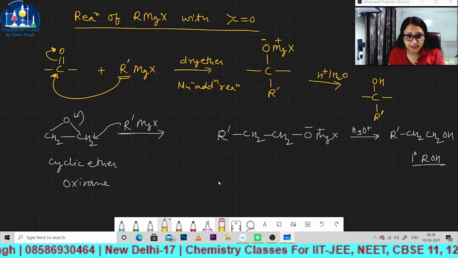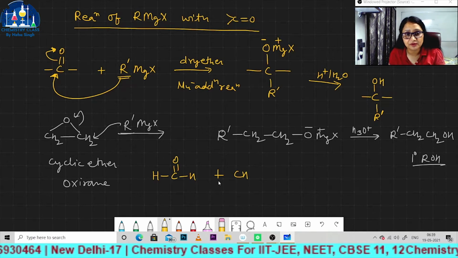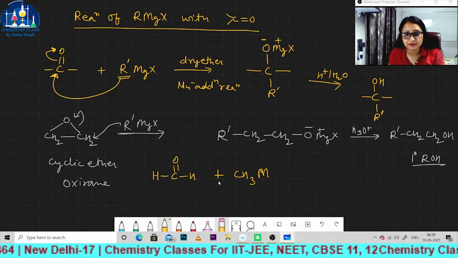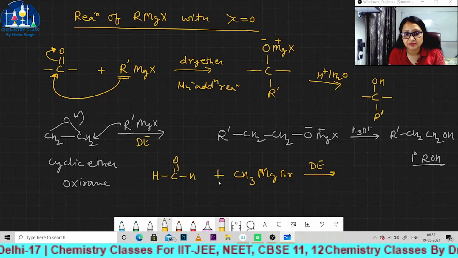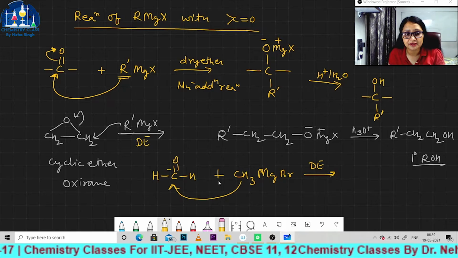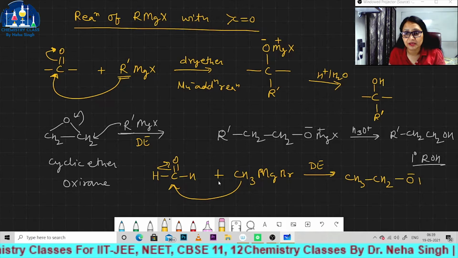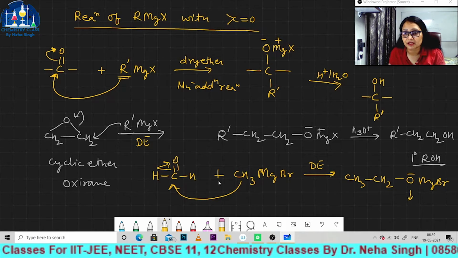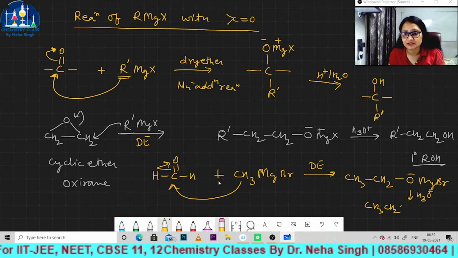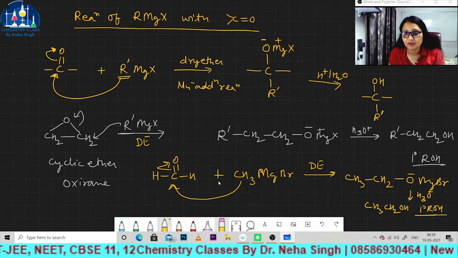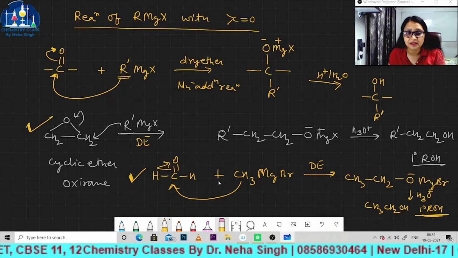And if you react formaldehyde with any Grignard reagent, for example you are taking this Grignard reagent, this reaction will occur in dry ether. So what will you get? This methyl will attack here, these electrons will go here, so from here you will get CH3CH2O⁻MgBr, right bacha? And from here you will treat it with acidic hydrolysis and you will get CH3CH2OH, again a 1 degree alcohol. By these two reactants you will get a 1 degree alcohol.